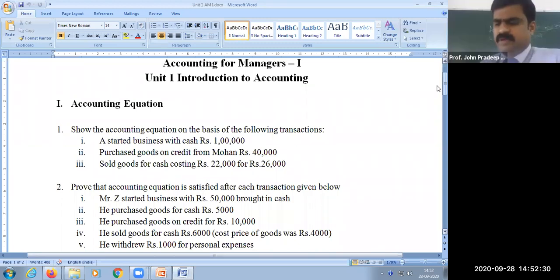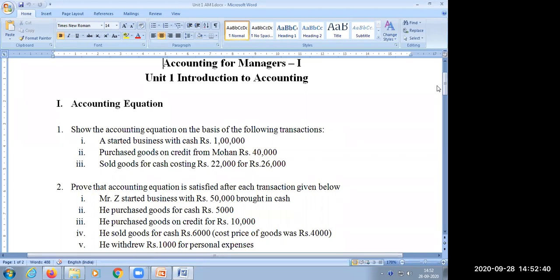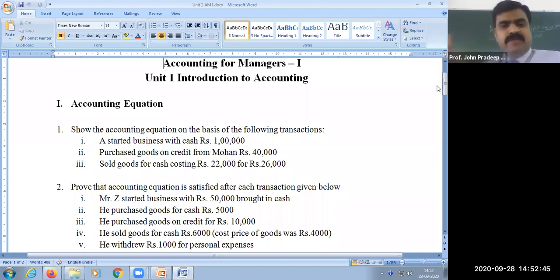Okay, it's a very simple one. Just for introduction, I gave that question for you. So we have only three transactions. What is a transaction? It is where the company is doing a transaction with another person, which we can calculate in terms of money. It is called a transaction. So this transaction should be entered in the books of account now in the form of the accounting equation. I'll draw the format now.